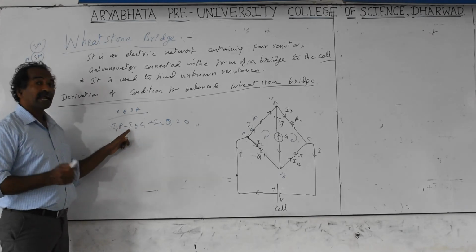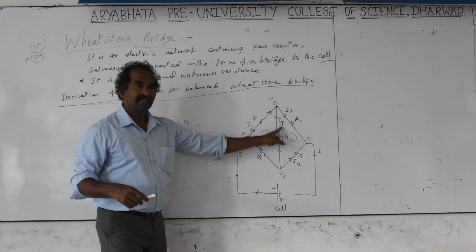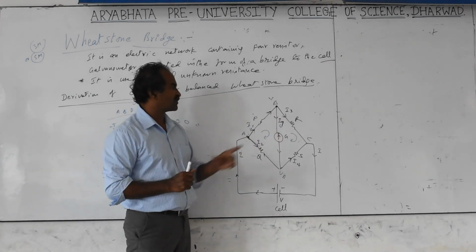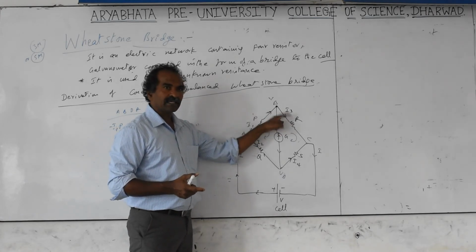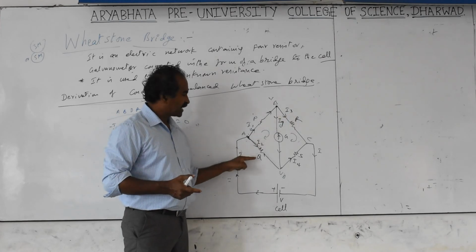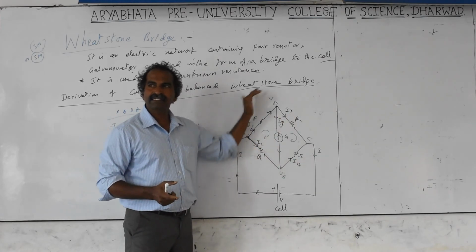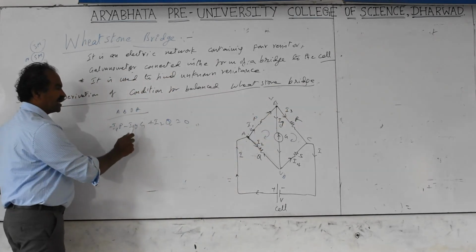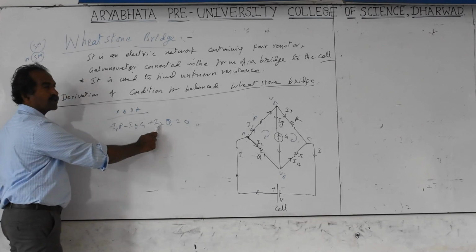But here the condition we are doing is, if Ig is 0, what happens? If Ig is not there, that is the balance condition we want. If the balance is taken, Ig is 0. When Ig is 0, the same I1 goes through I3, so I1 becomes equal to I3, and I2 becomes equal to I4 because this current is not there. So the same current flows like this and like this. That means when Ig is 0, I1P taken to the right side becomes plus, so I1P becomes equal to I2Q.